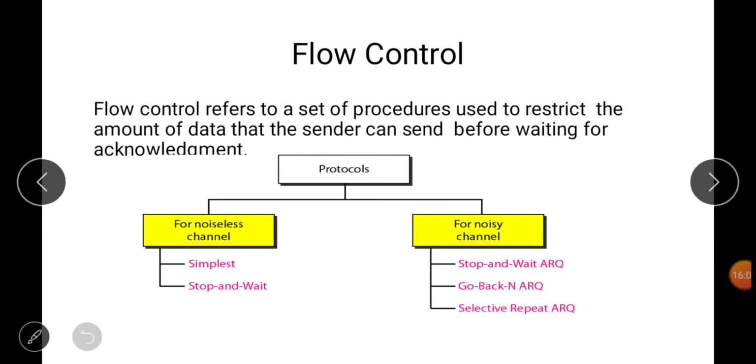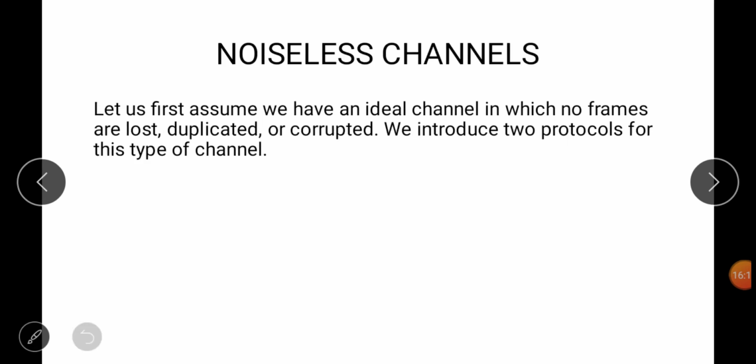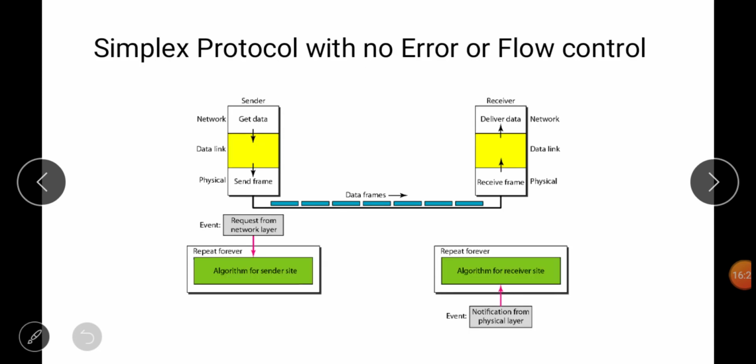For the noiseless channel, we have the simplest protocol and the stop and wait protocol, and for the noisy channel, we have these three protocols. Okay, noiseless channel. Let us first assume that we have an ideal channel in which no frames are lost, duplicated or corrupted. So two protocols are there. First of all, we will take the simplest protocol.